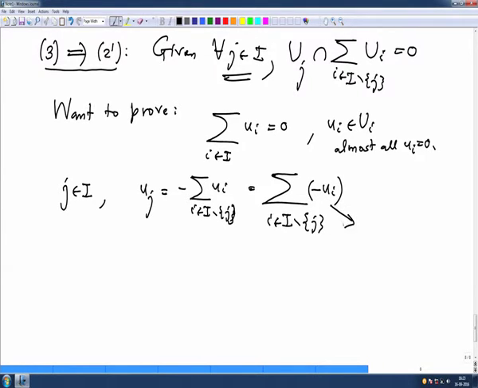If ui's are in Ui, then these are also in Ui. But that means on one side this belongs to Uj, and on the other side this sum belongs to the remaining ones. So this element is in the intersection.